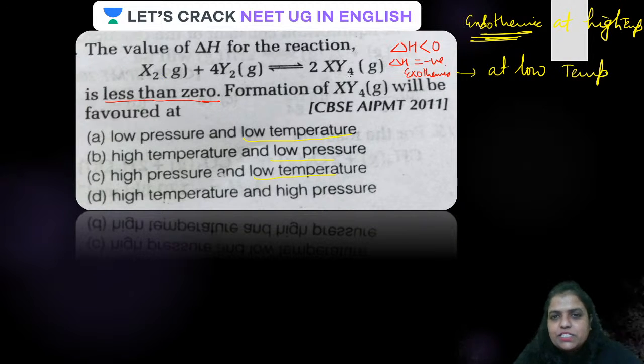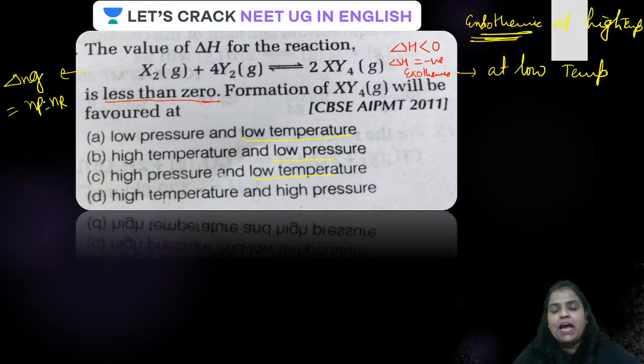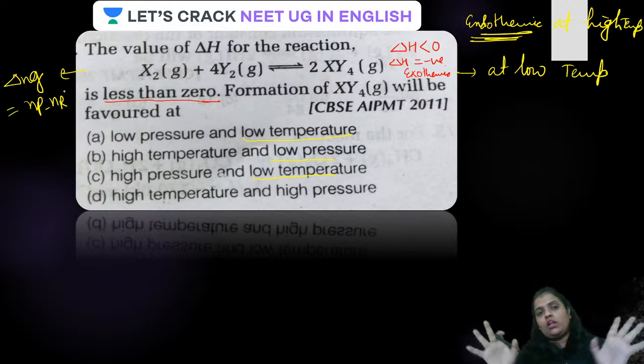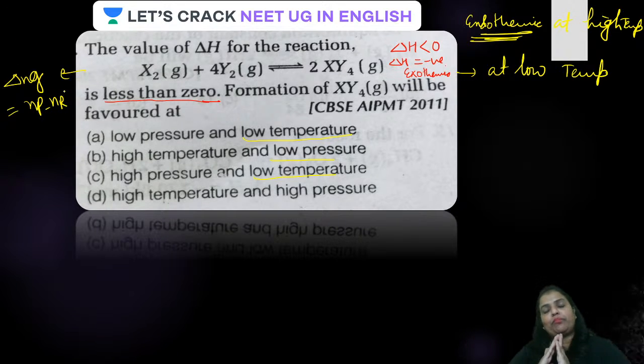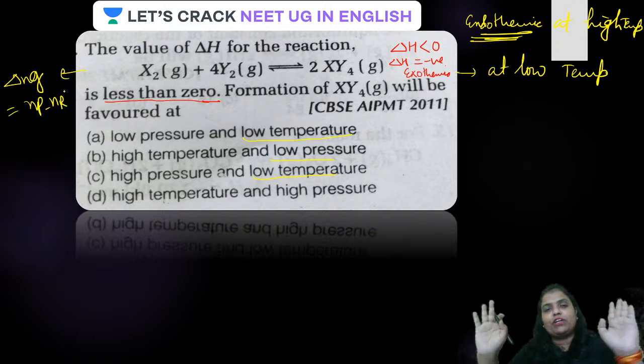All are gaseous. So delta Ng is equal to gaseous moles of product minus gaseous moles of reactant. You can say NP minus NR, where NP and NR are the gaseous moles. NP means the sum of gaseous moles of product, NR means the sum of gaseous moles of reactant. As all reactants and products are in gaseous state, we have to consider all of them.